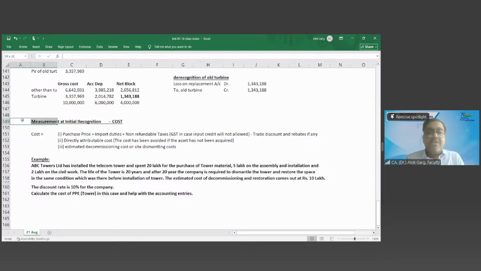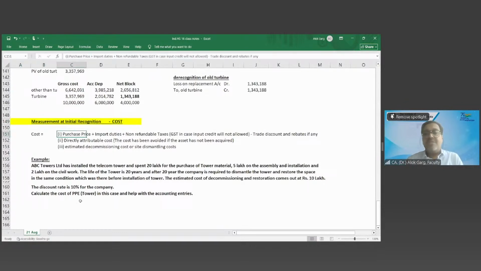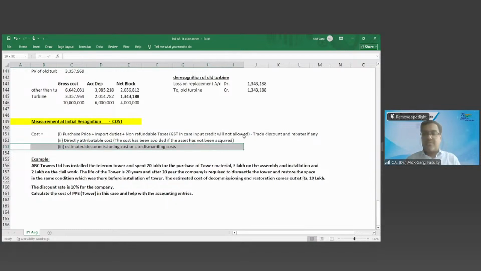Friends, measurement at initial recognition: the cost model needs to be used, so it has to be at cost. What is the formula of cost? Purchase price plus import duty plus non-refundable taxes, for example GST in case input credit is not allowed, less trade discount and rebates if any. Second, directly attributable cost, which means the cost would have been avoided if the asset had not been acquired. Third, estimated decommissioning cost or site dismantling cost.